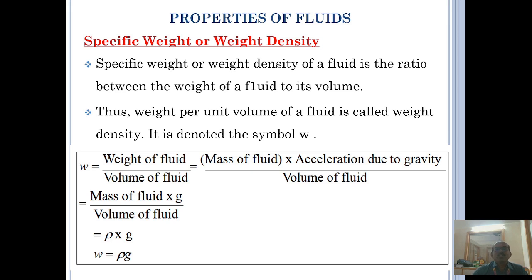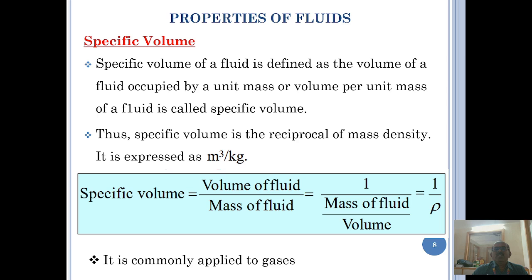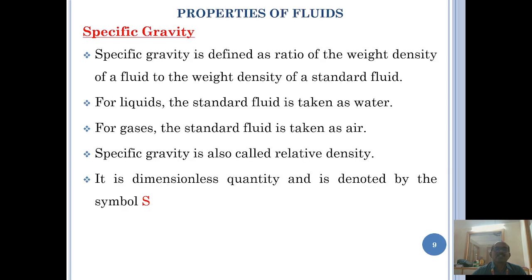The specific weight or weight density of the fluid is the ratio between the weight of the fluid to its volume. That is, weight per unit volume of the fluid is called weight density. Specific volume of the fluid is defined as the volume of fluid occupied by unit mass, or volume per unit mass. It is expressed as meter cube per kg. That is, the specific volume is the reciprocal of mass density. It is commonly applied to gases.